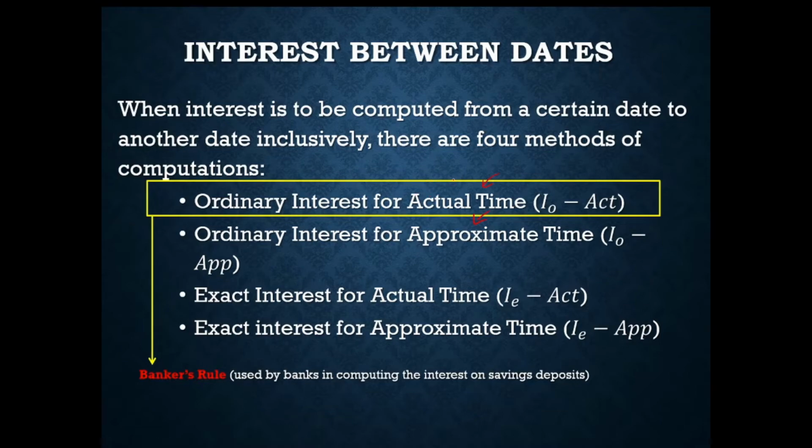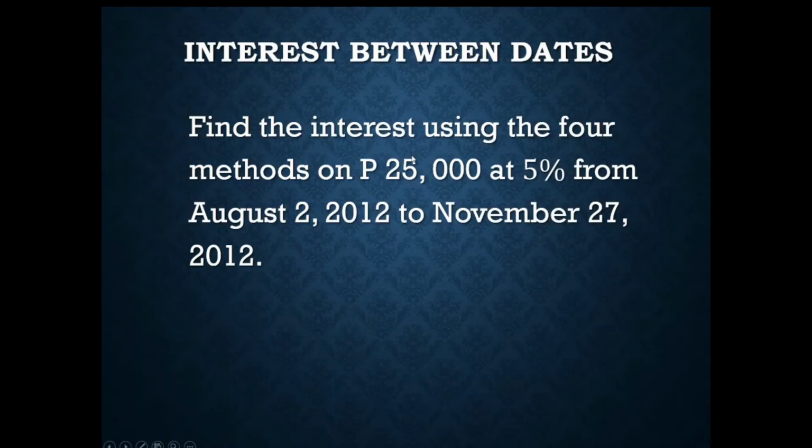So for our definition, if it's ordinary interest computed for actual time, we use the term banker's rule, and this is used by banks in computing the interest on saving deposits. So if you look into your saving deposits, the interest and the time used there would be the ordinary interest and actual time. Okay, so let us now try solving this word problem to check how the actual time affects the ordinary interest and the exact interest.